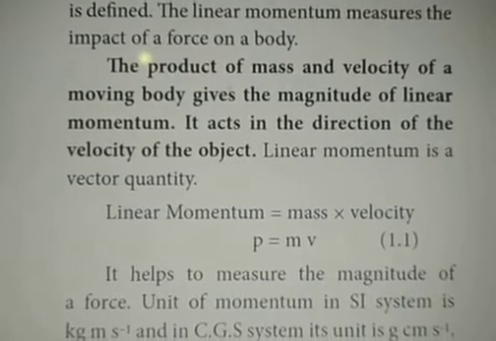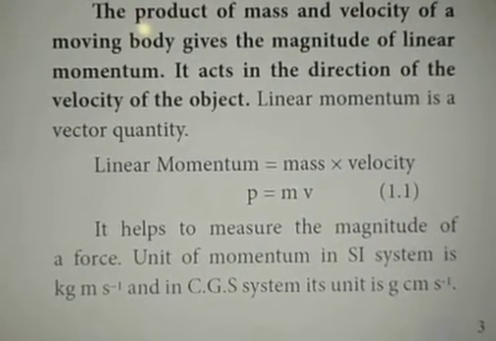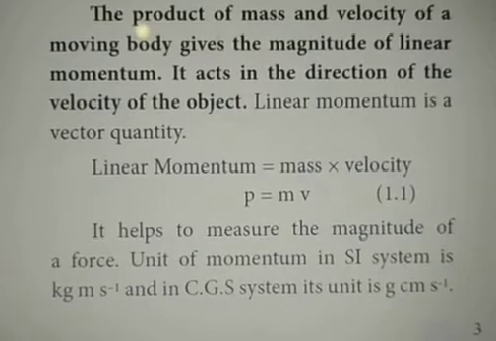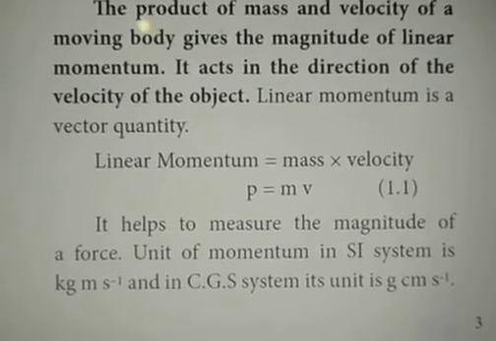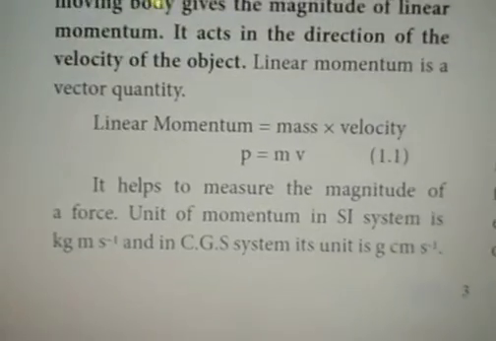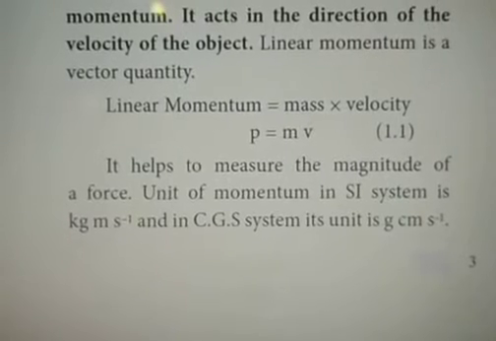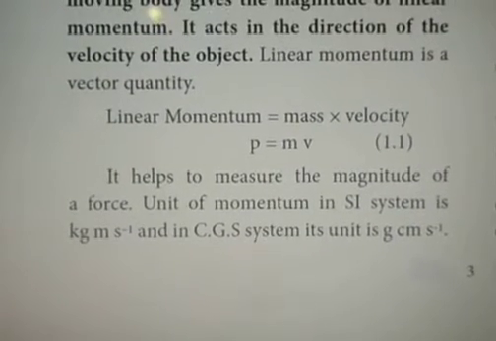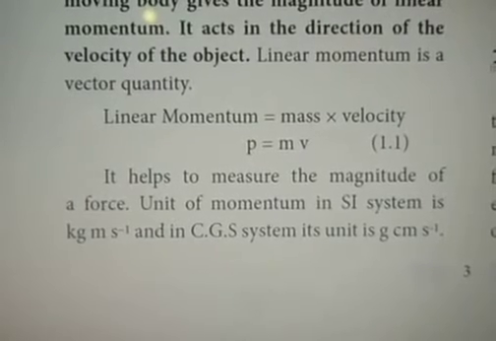So the expression for finding linear momentum is mass into velocity. Here P denotes linear momentum, M denotes mass, V represents velocity. So P equal to M into V is the formula for calculating linear momentum of a moving object. It helps to measure the magnitude of a force. With the help of this formula, we can calculate the magnitude of the force.